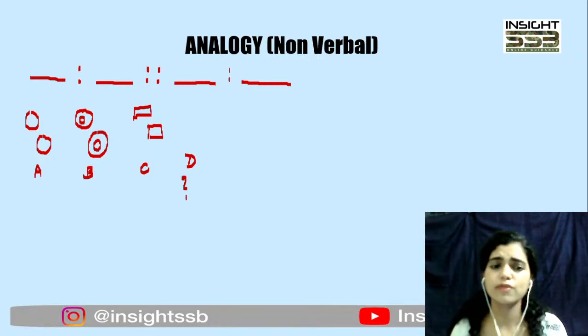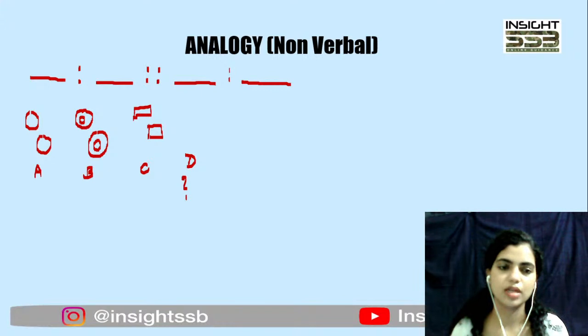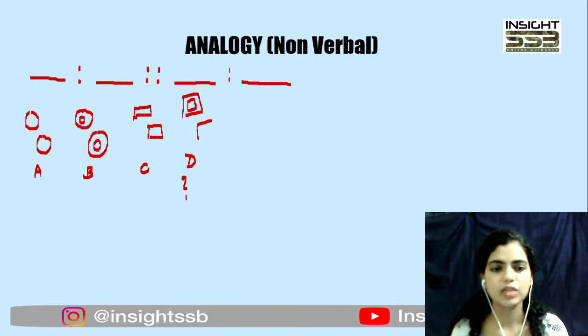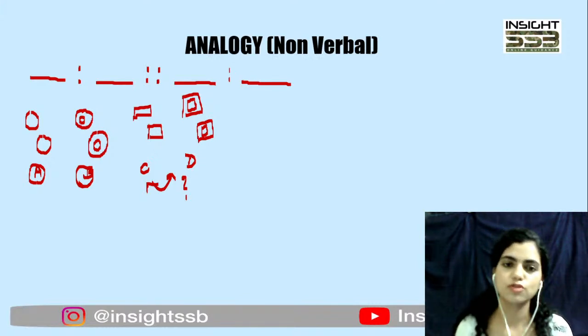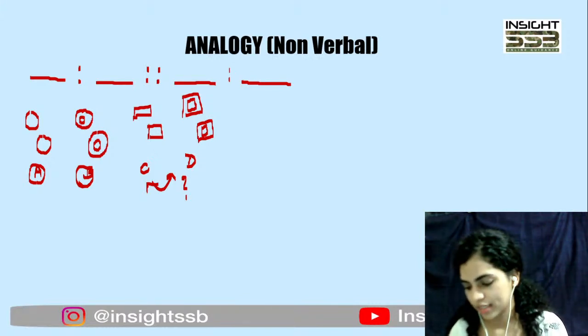तो same thing you have to do with C here also. Okay, so these are like 2 squares, तो आपको बस इन दोनों squares को double कर देना है and that will be your answer. ठीक है, so if questions like these come, all you have to do is that you have to derive the relationship between the first 2 figures, use that to derive a similar relationship in the rest too. Okay, so that is what we are supposed to do in analogy non-verbal, right?